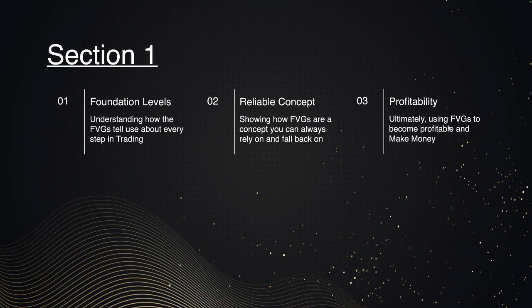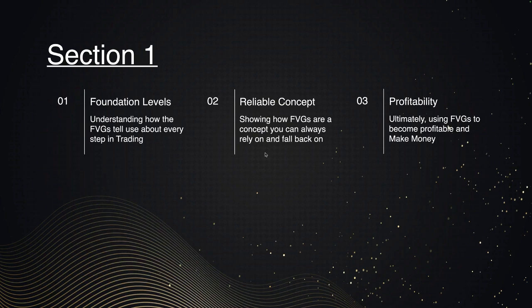Of course, you can also use different things, but that is why we have step number 2, a reliable concept. The reason I have been using fair value gaps for a long time is because I feel like it's the most reliable concept out there that you can always rely on and fall back on. So I've written down: showing how fair value gaps are a concept you can always rely on and fall back on.